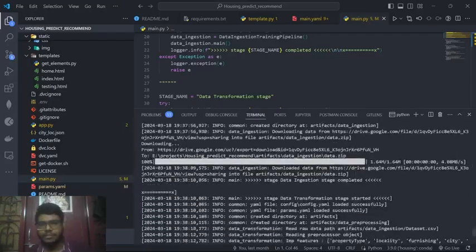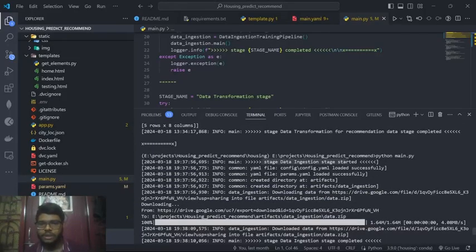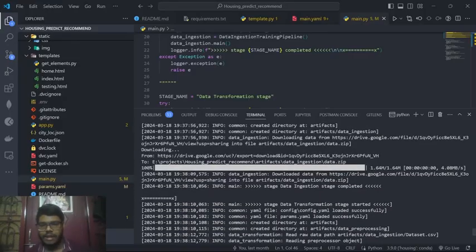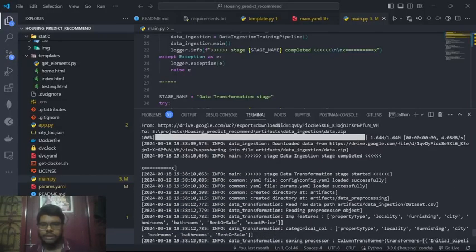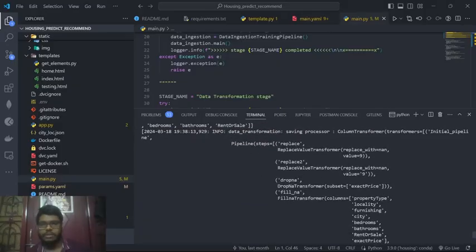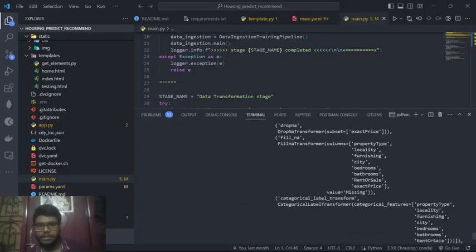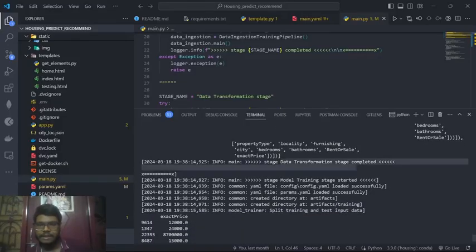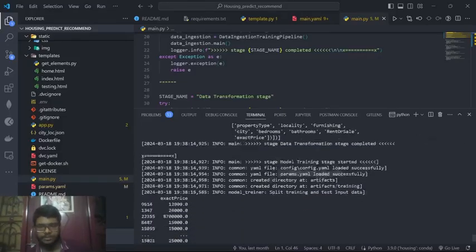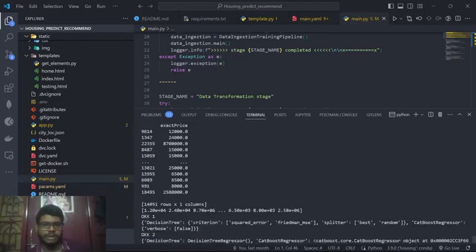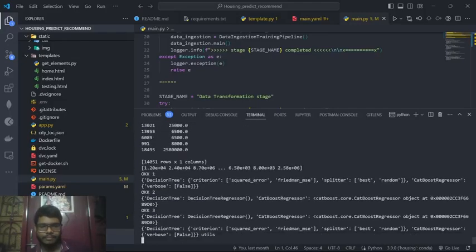Here you can see it is running. First, stage 1, data ingestion, started. Then when it's completed, the second stage, data transformation, started. Here you see how the preprocessor file looks. Then it's completed, and the model trainer started. This is how my data looks. Here it's taking some time because it is also using the CatBoost regressor and the decision tree regressor, so it's going to take a little more time for display purposes.